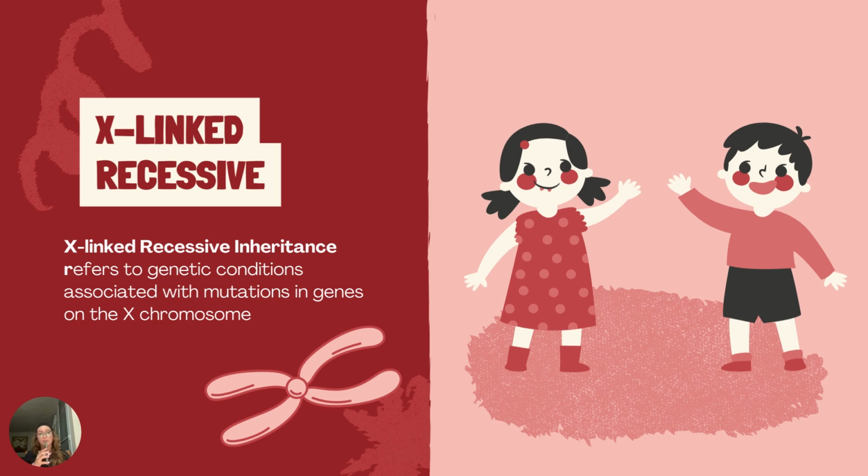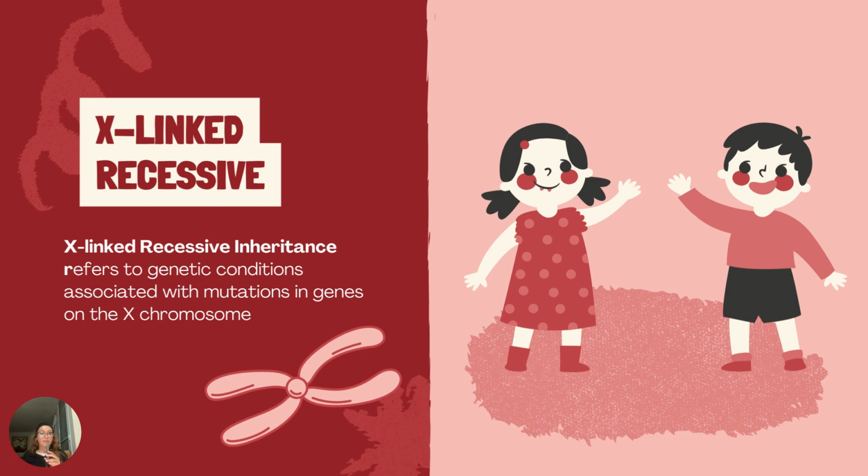If a male inherits a copy of the FGD1 gene from his mother, who carries the mutation on one of her X chromosomes, he would likely develop Aarskog syndrome because he has only one X chromosome. Females with one copy of the mutated gene are typically known as carriers and may not show symptoms, as they have another X chromosome that is normal.